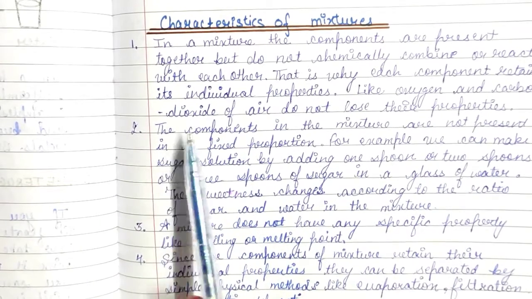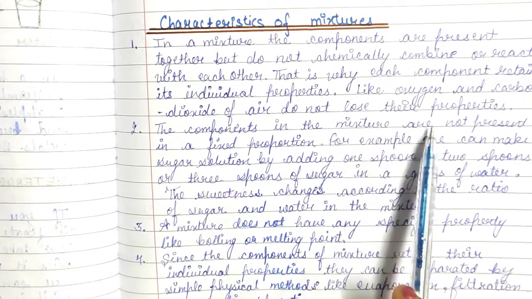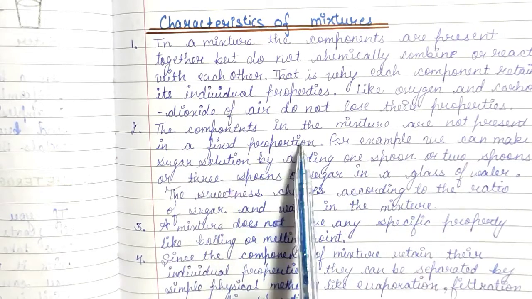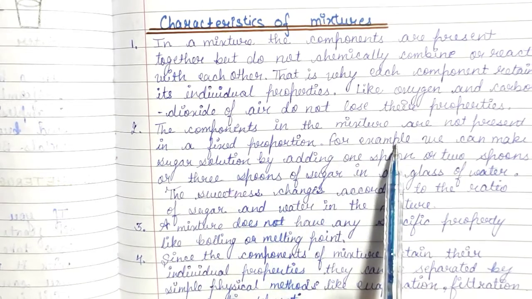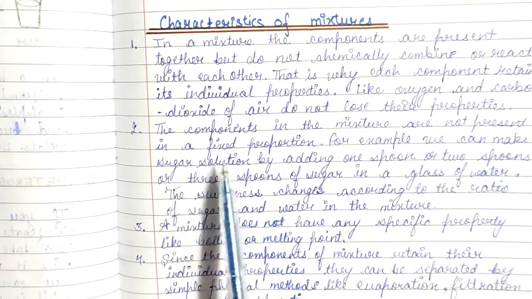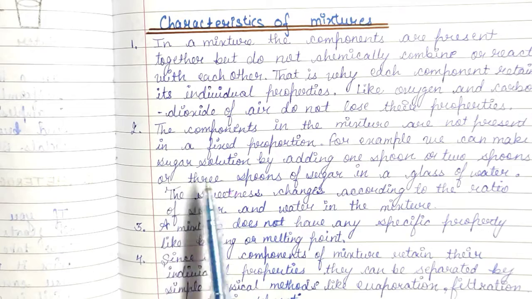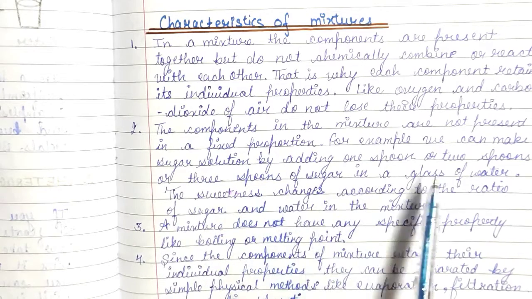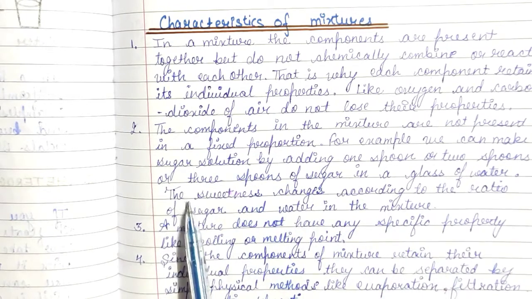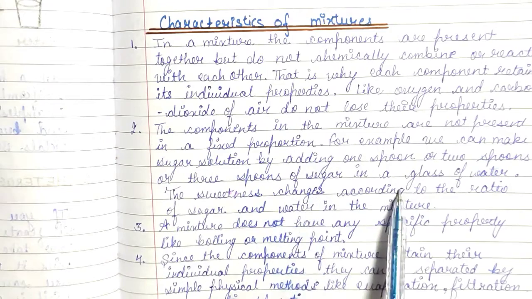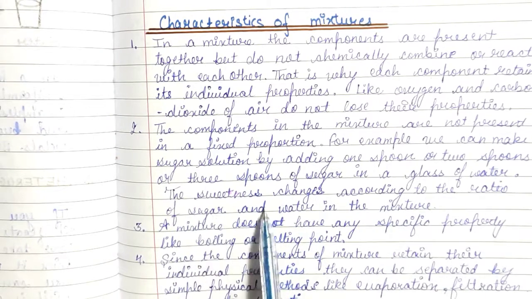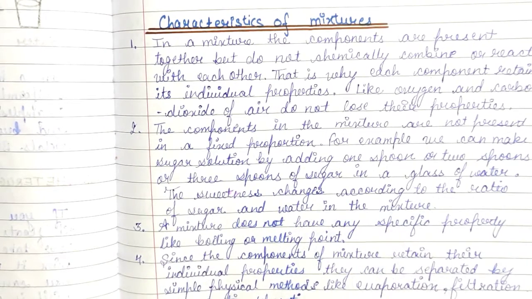Number two, the components in the mixture are not present in a fixed proportion. For example, we can make sugar solution by adding 1 spoon or 2 spoons or 3 spoons of sugar in a glass of water. The sweetness changes according to the ratio of sugar and water in the mixture.